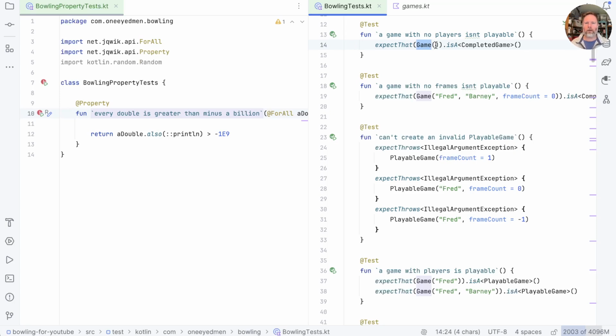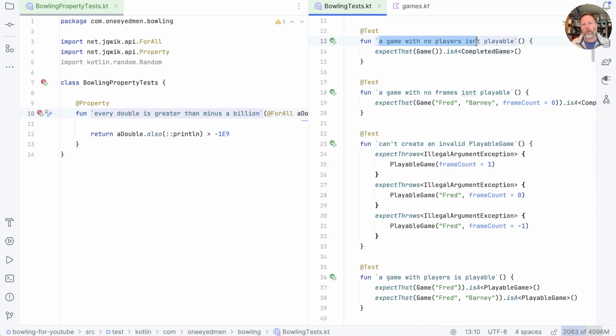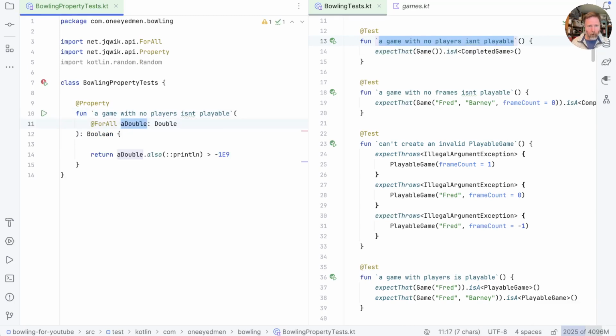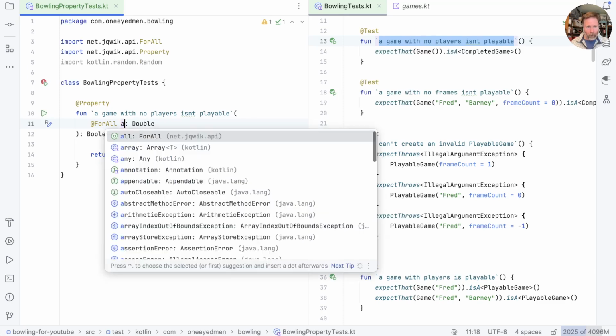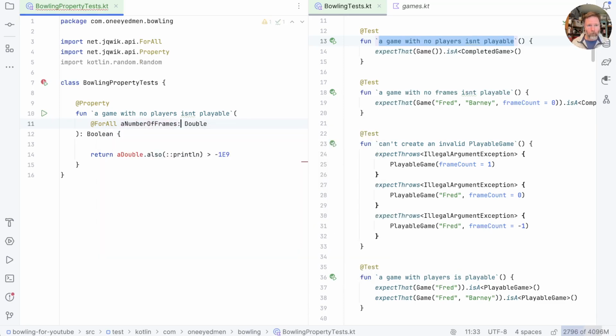But the question is, is a game with no players and 9 frames or 15 frames or 1 frame and so on not playable? You can see the issue here is that we've a test that explains a property, but only tests it for one particular example of that property. So let's take this over to here. And now instead of a double, we'll have the number of frames. So this is a number of frames, and it's going to be an int.